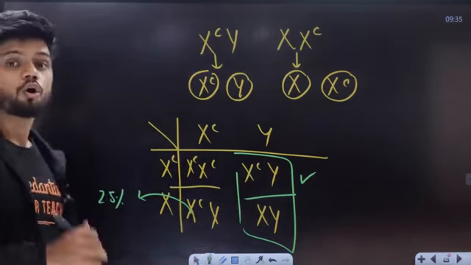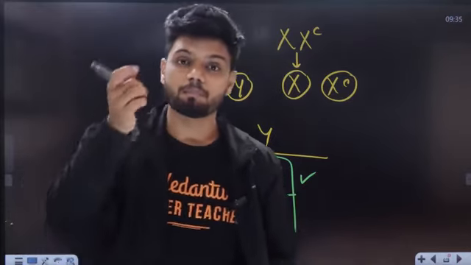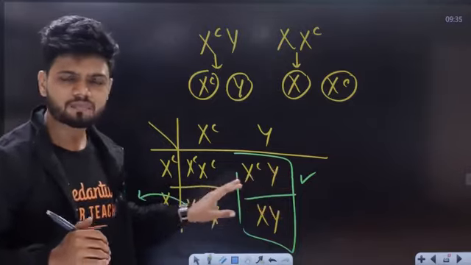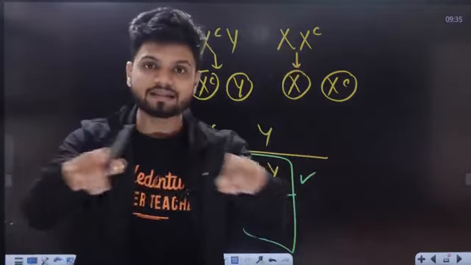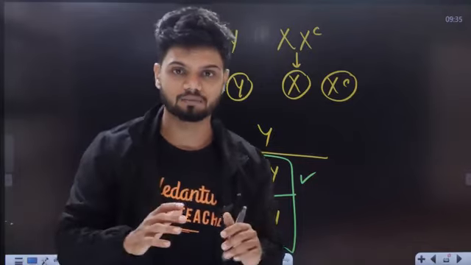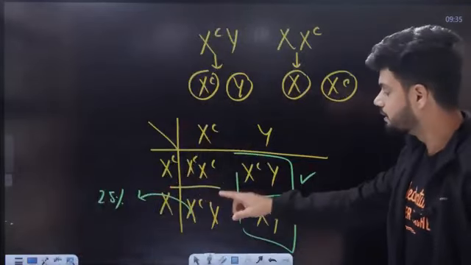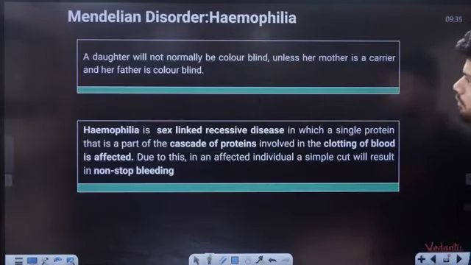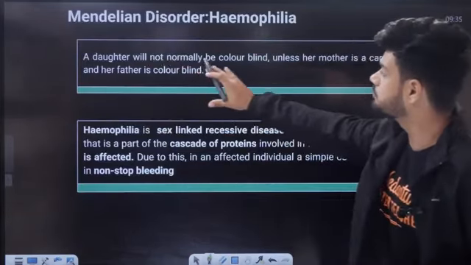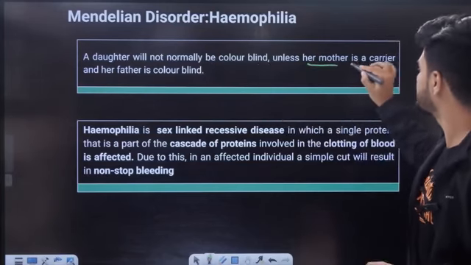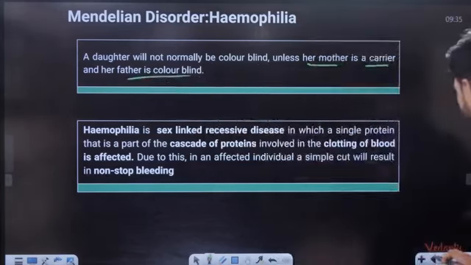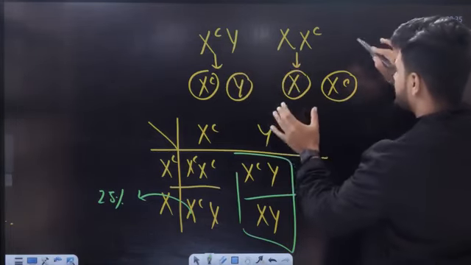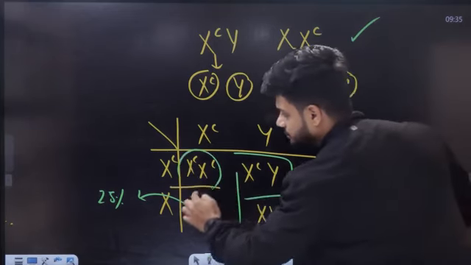So remember the question: they're asking you male, female, or the offspring. For male or female, I take only males or only females. But when they say offspring, you should take all four. So for offspring it is 25%, otherwise for just male or female it is 50-50. That is about your color blindness. A daughter will not be colorblind unless her mother is a carrier and father is colorblind. Only in this kind of case can a female be colorblind.